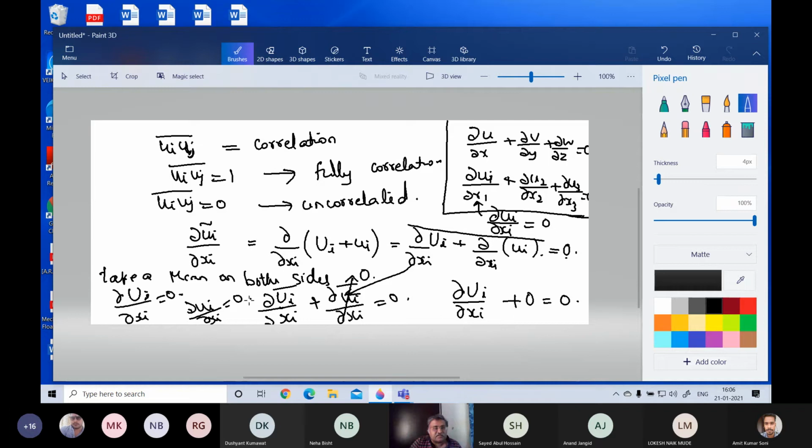It is because of the way in which we have defined the quantities. So basically you will get ∂ui/∂xi is equal to 0. This you have to remember. At least remember that ∂ui/∂xi is 0 always, whether it is laminar flow or turbulent flow, because i is a summation index, a dummy index there. So it is ∂u1/∂x1 plus ∂u2/∂x2 plus ∂u3/∂x3 equal to 0.